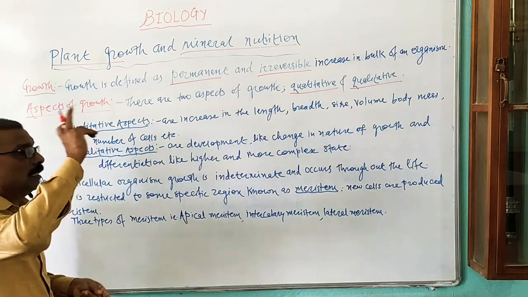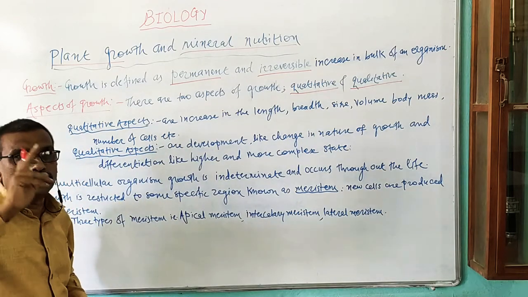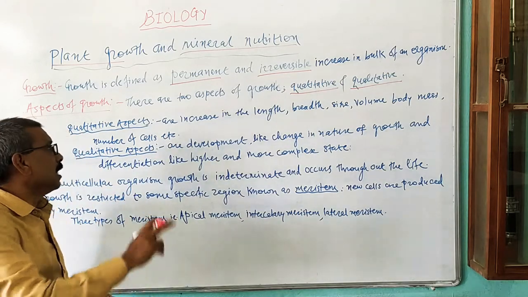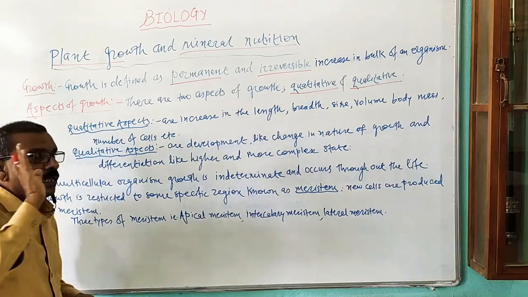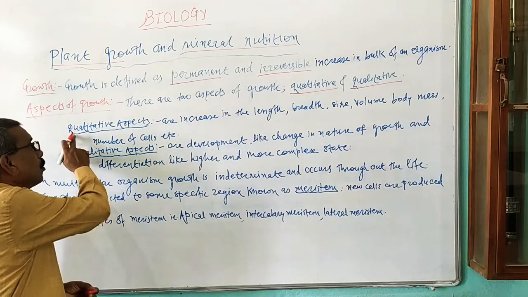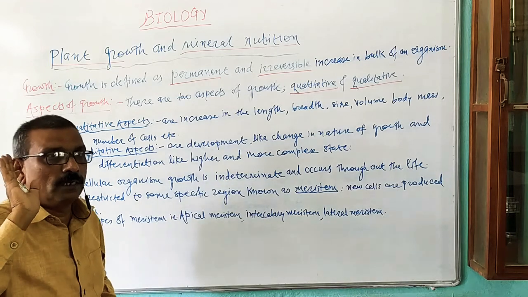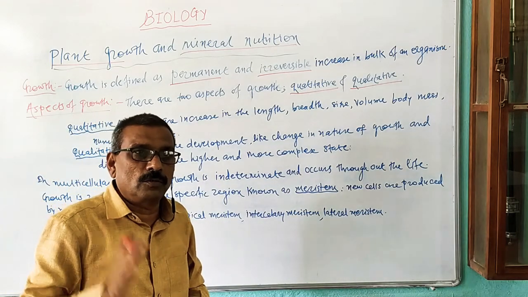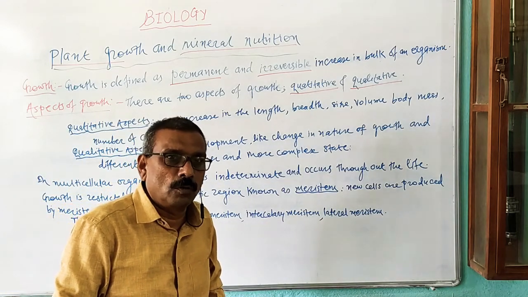Increase in length, breadth, size, volume, body mass and number of cells are the quantitative aspects of growth.